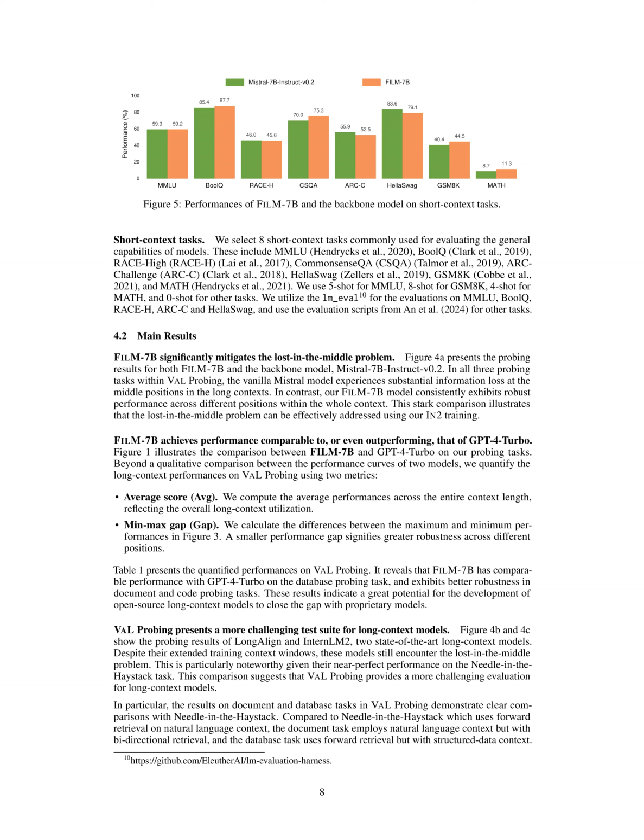FILM-7B exhibited robust performance across different positions within the whole context, showcasing a substantial improvement in long context information awareness. Furthermore, FILM-7B achieved comparable or even superior performance to GPT-4 Turbo on probing tasks, particularly excelling in document and code probing tasks, as evidenced by the average score and min-max gap metrics calculated on VAL Probing.